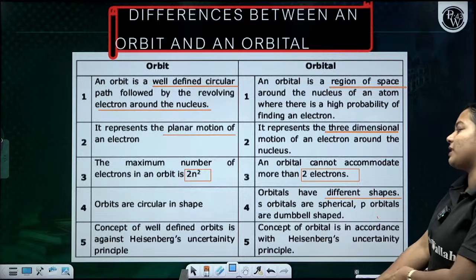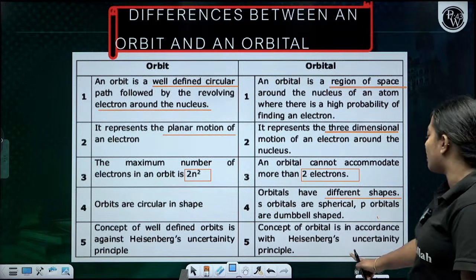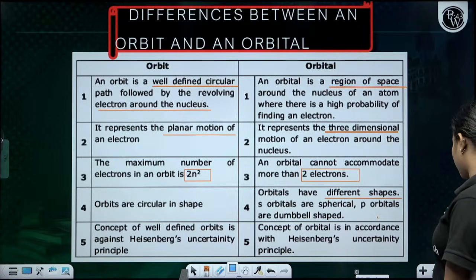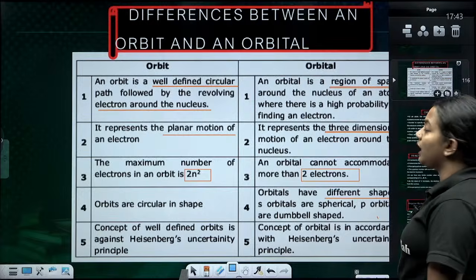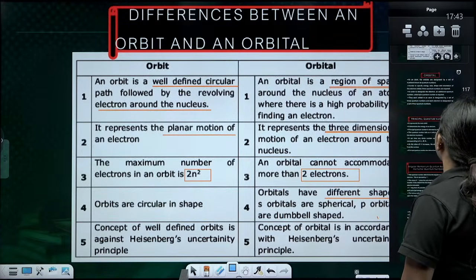The concept of well-defined orbits is against the uncertainty principle. Here it is according to the uncertainty principle. What is the uncertainty principle? It is impossible to determine the position and the momentum simultaneously. Clear? Now comes the orbital.